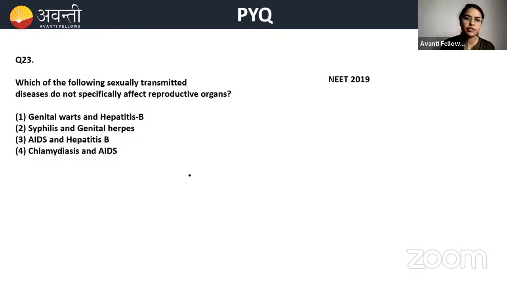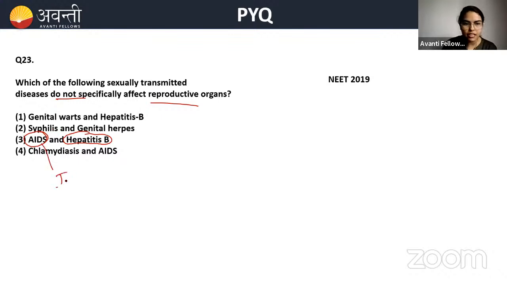Now, which of the following sexually transmitted diseases do not specifically affect the reproductive organ? Do not specifically affect the reproductive organ. Very good, Mahisagar. Okay, so genital warts, hepatitis B, syphilis. Among all these options, AIDS and hepatitis B are the ones which are not directly related with the reproductive organs.